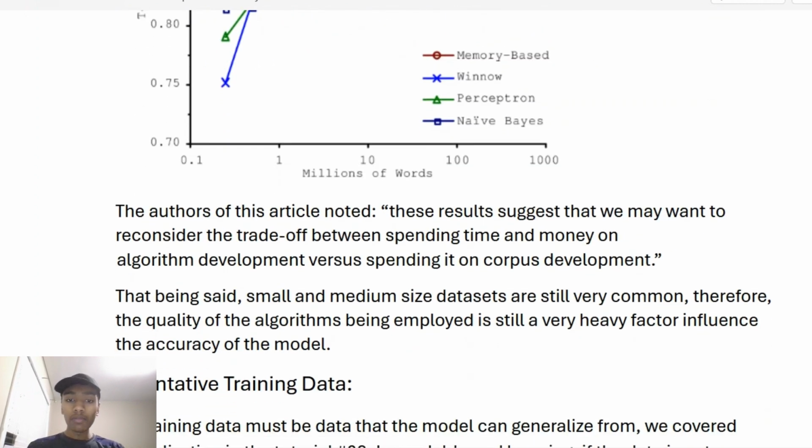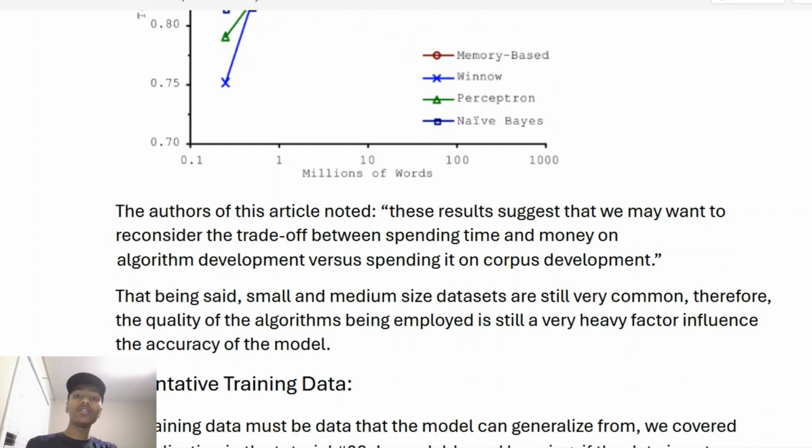The people who wrote this article said that these results suggest that we may want to reconsider the trade-off between spending time and money on algorithm development versus spending time on corpus development, in that the training set, spending more time on building the training set compared to actually building the algorithm. That being said, however, most ML models are only given small to medium size data sets, and so the quality of the algorithms being employed is still a very heavy factor that influences the accuracy of the model.